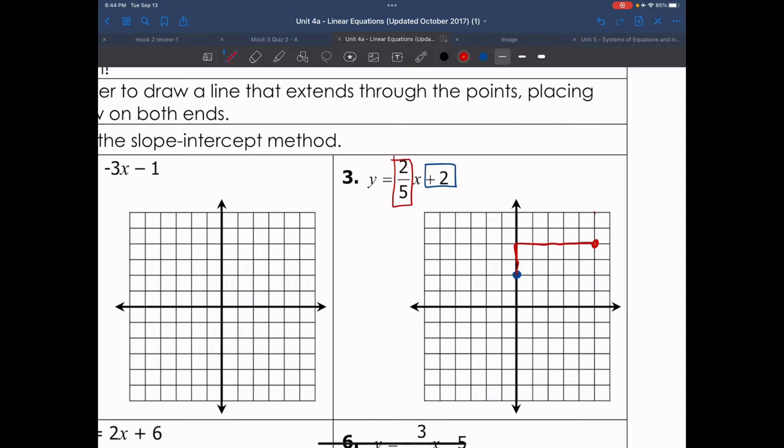Now, mind you, I can go up 2, but I can't go over 5 more. So if I want to add a third point, I need to take my 2/5 and make the numerator and the denominator negative. So if I have a negative 2, I go down 1, 2, but negative 5 means I go left 1, 2, 3, 4, and 5 and put that point there. Remember, negative divided by negative is a positive. So if I want to continue making this line and I can't go up and right, I can go down and left and I'll still get the same line. And there's our line right there.